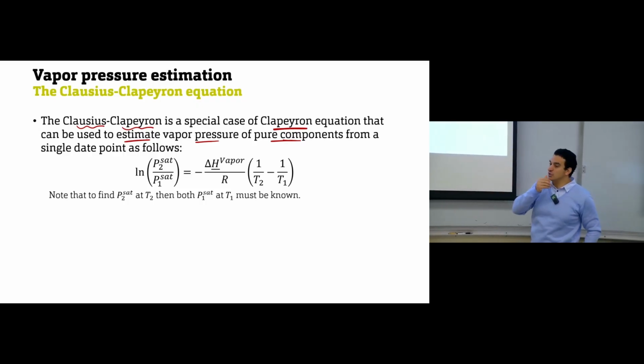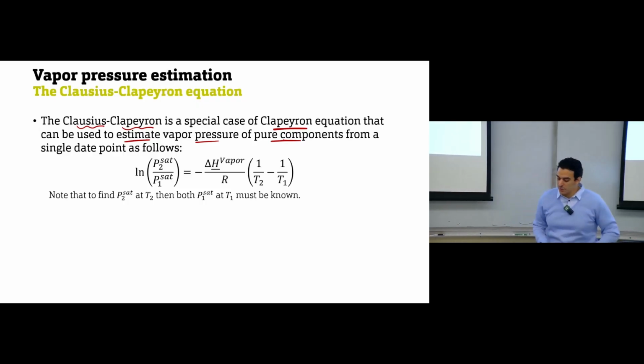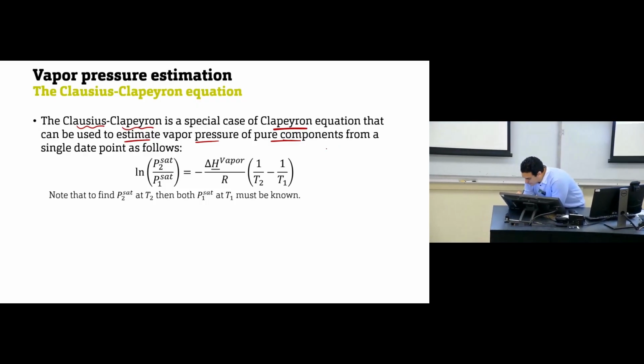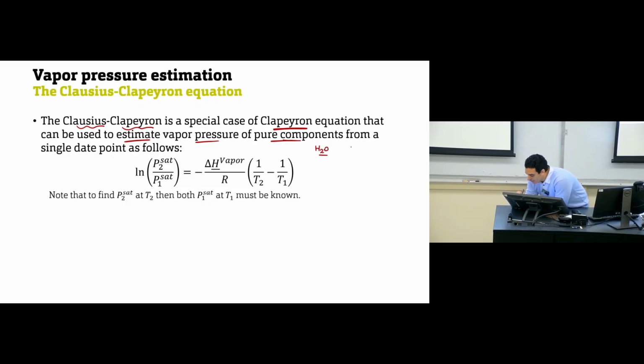If you look at this equation, and if I tell you, for example, I have water, and for water I need to find the saturation pressure at 150 degrees Celsius.